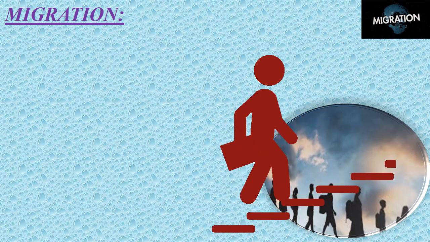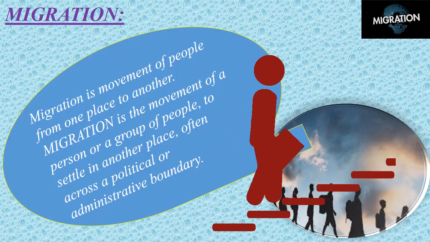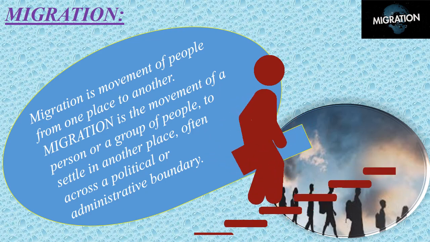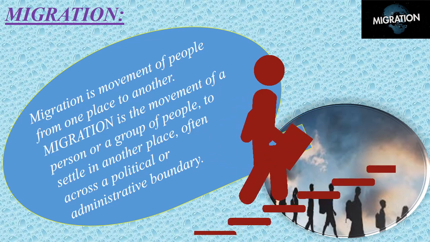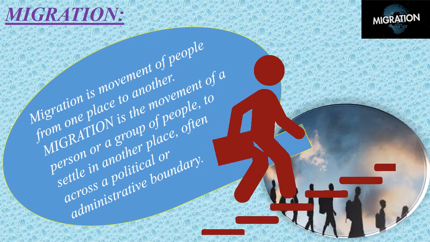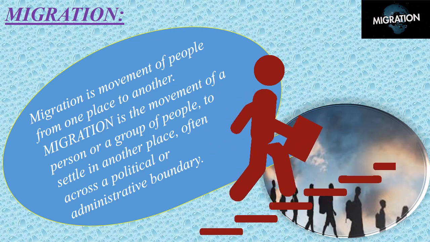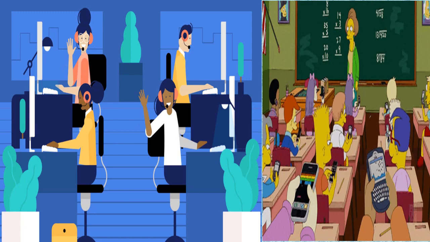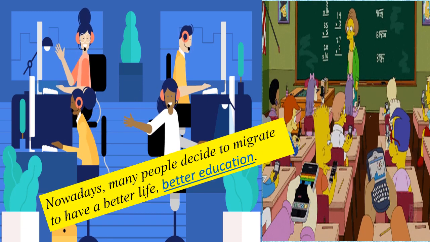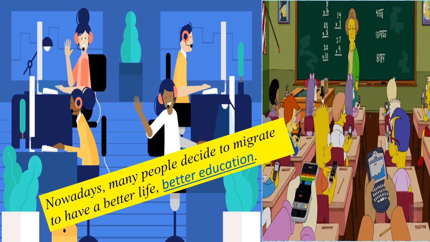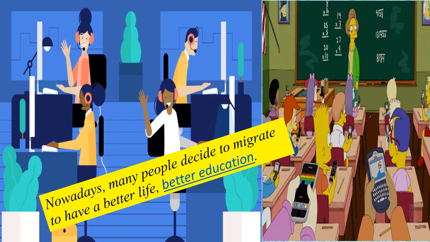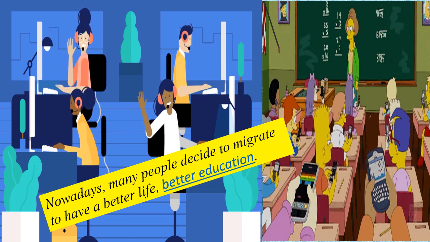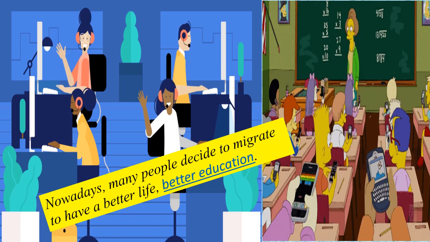What is migration? Migration is a movement of people from one place to another. Migration is a movement of a person or a group of people to settle in another place, often across political or administrative boundaries. Nowadays, many people decide to migrate to have a better life. Employment opportunities are the most common reason due to which people migrate. Except this, lack of opportunities, better education, construction of dams, globalization, natural disasters like floods and drought, and sometimes crop failure forced villagers to migrate to cities.